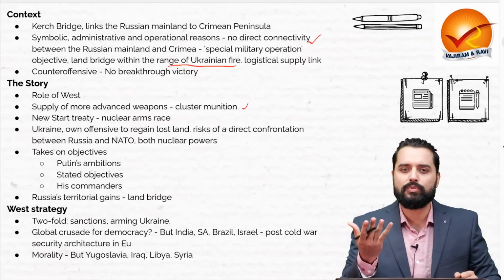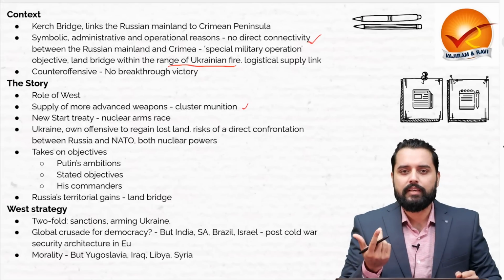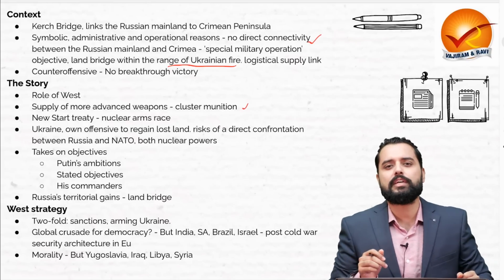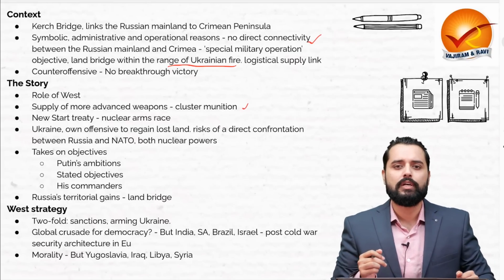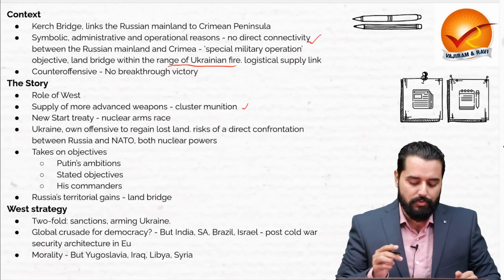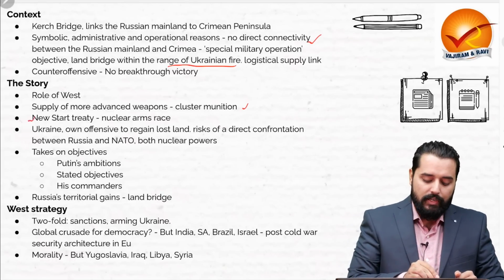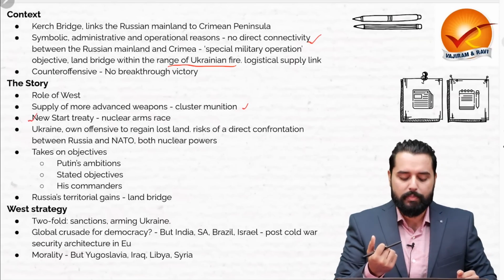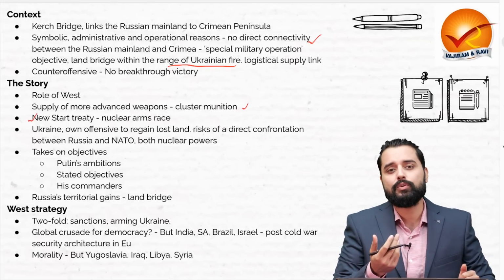Cluster munitions are those which burst in the air itself and they cause damage over a large area, and they are even criticized because they cause large impact on the civilian areas. They cause heavy casualties also. Therefore, recently, even in the New START treaty, Russia refused to participate in it, and this has led to concerns